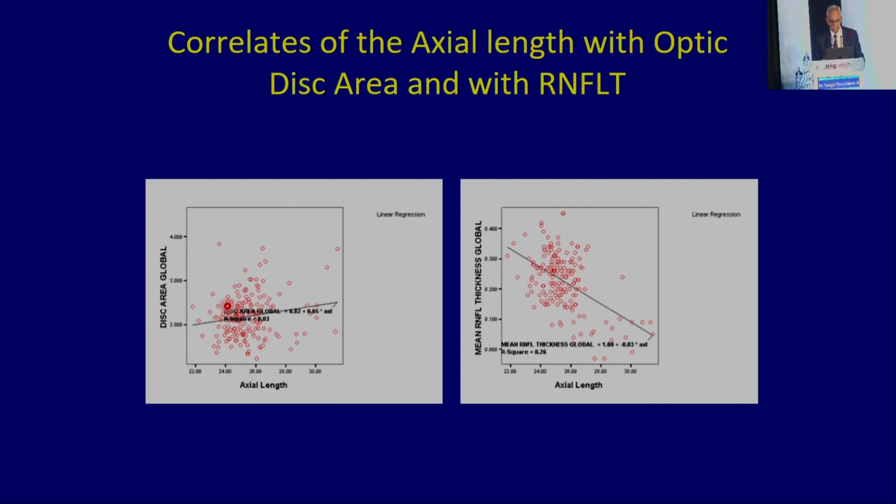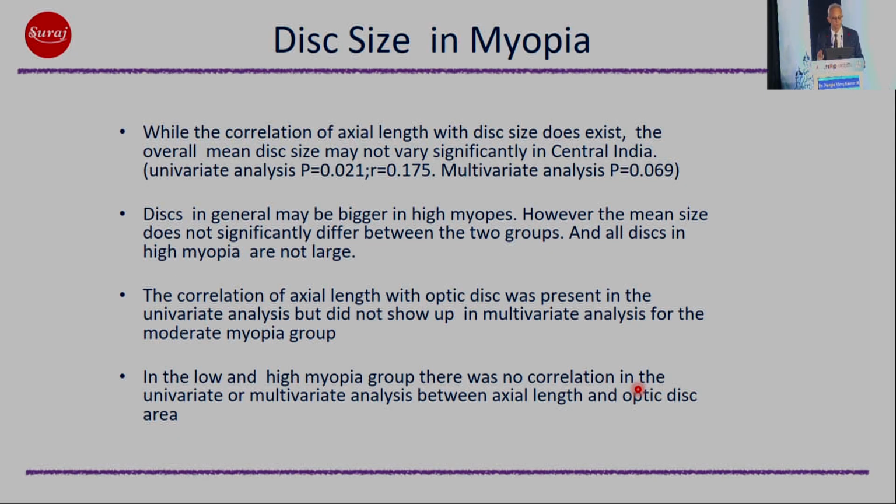What you see on the left-hand side is a graph that shows that the axial length has some correlation with the disc area: as the axial length increases, the disc area increases. But I'm going to come back to that a little bit. The next graph shows that as the axial length increases, the retinal nerve fiber layer thickness decreases. I'm going to talk to you a little bit about that also.